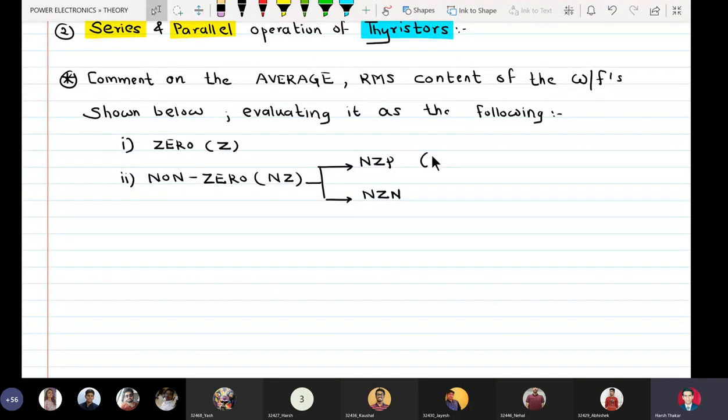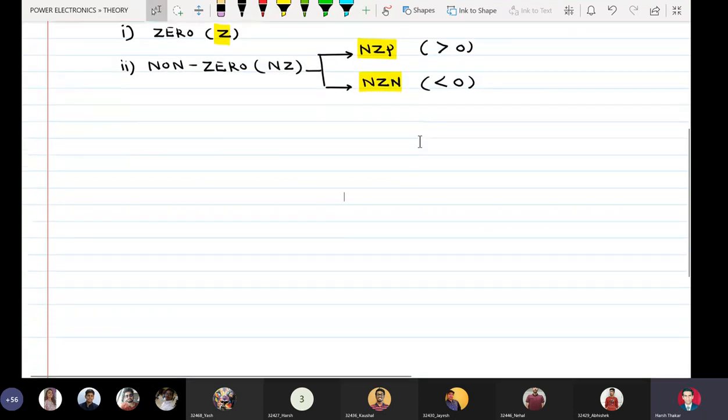When we say it's non-zero positive, that means it is greater than 0. When we say non-zero negative, it is less than 0, right? So basically we have to write in the cell either Z, NZP or NZN.